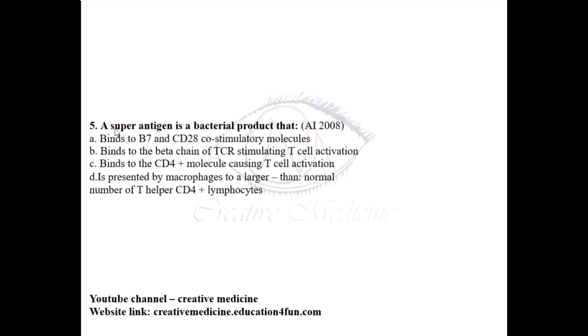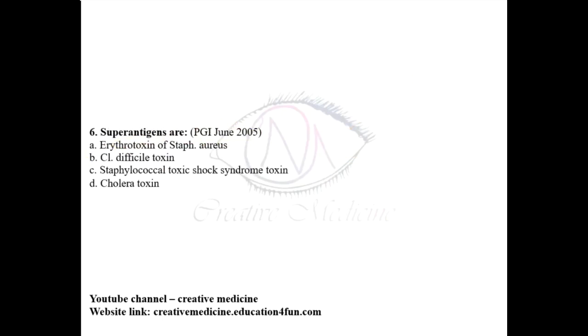Superantigen is a bacterial product that binds to the beta chain of the T cell receptor, thus stimulating T cell activation. The binding of B7 and CD28 molecules occurs in normal antigen presentation, not in superantigen.